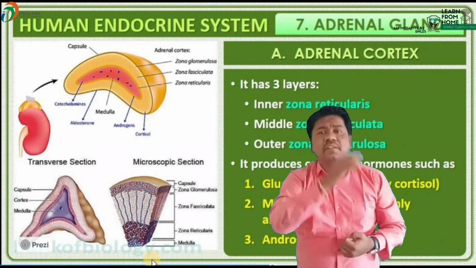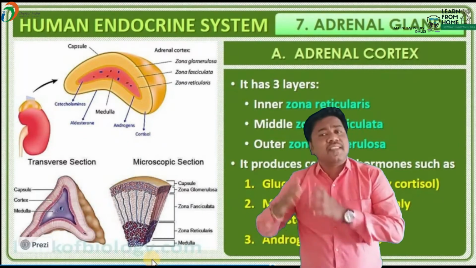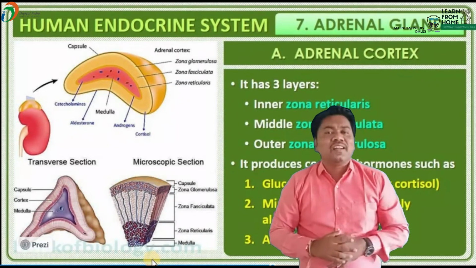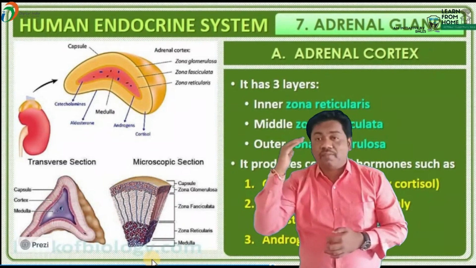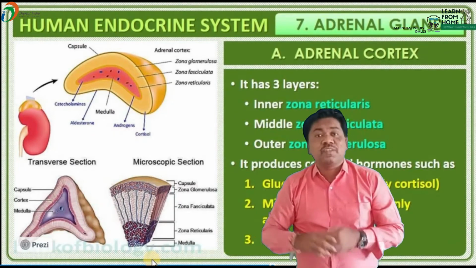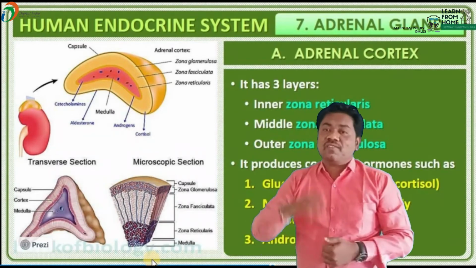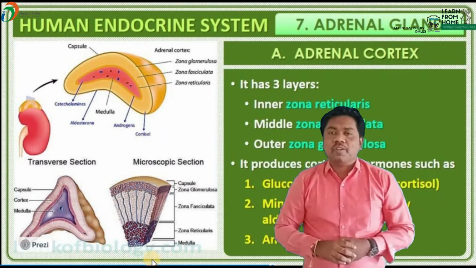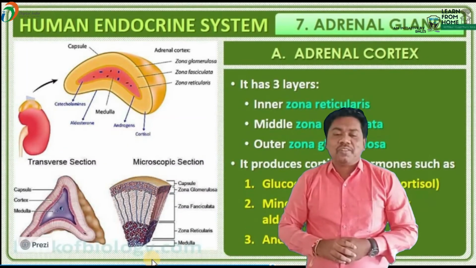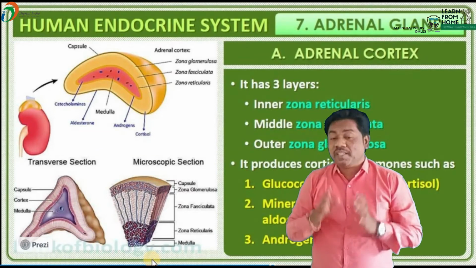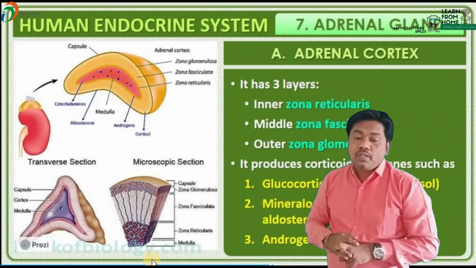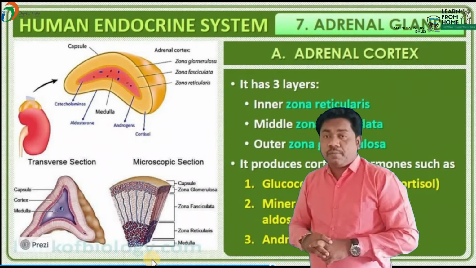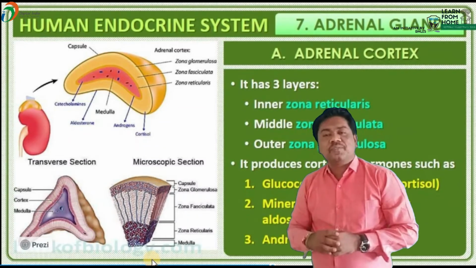This is a very important question, beta, because it was given in the AIPMT examination in the year 2015. Which one is the right answer, beta? The right answer is aldosterone. It is not involved in sugar metabolism or carbohydrate metabolism. So this is very important. That is a function of aldosterone. So aldosterone is produced from the zona glomerulosa.